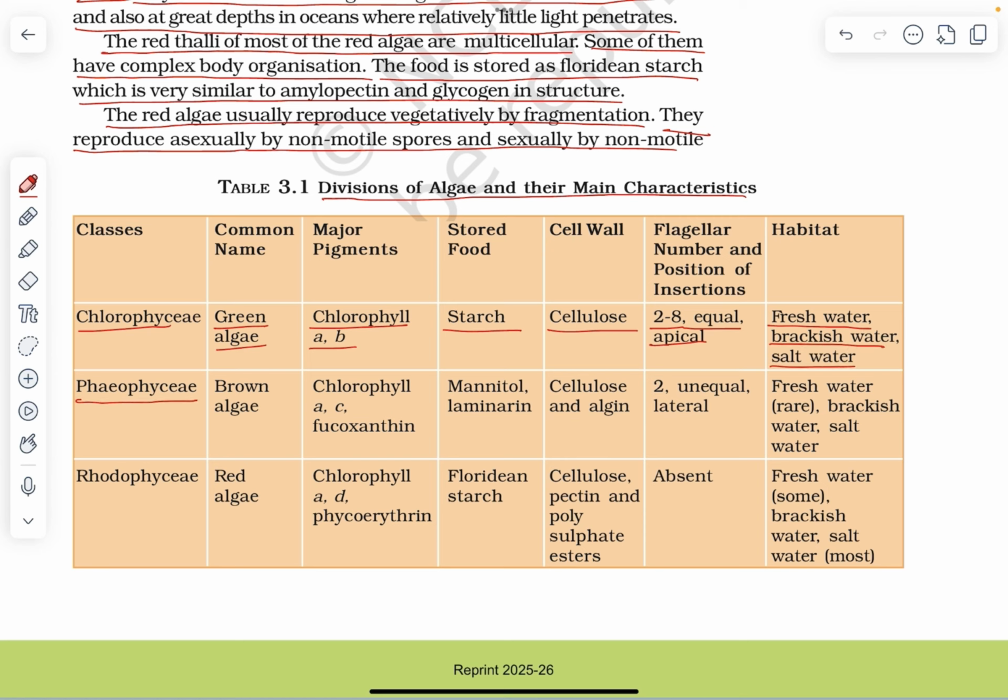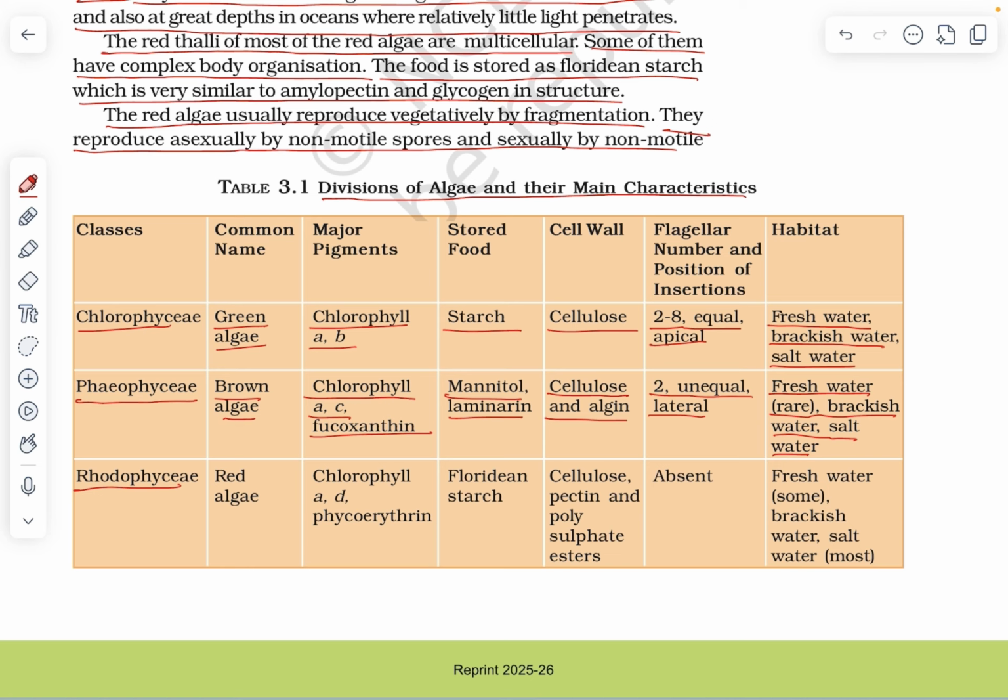Phaeophyceae, common name brown algae. Major pigments chlorophyll a, c, fucoxanthin. Food stored mannitol, laminarin. Cell wall cellulose and algin. Flagellar number and position of insertion 2, unequal, lateral. Habitat freshwater, rare brackish water, salt water.